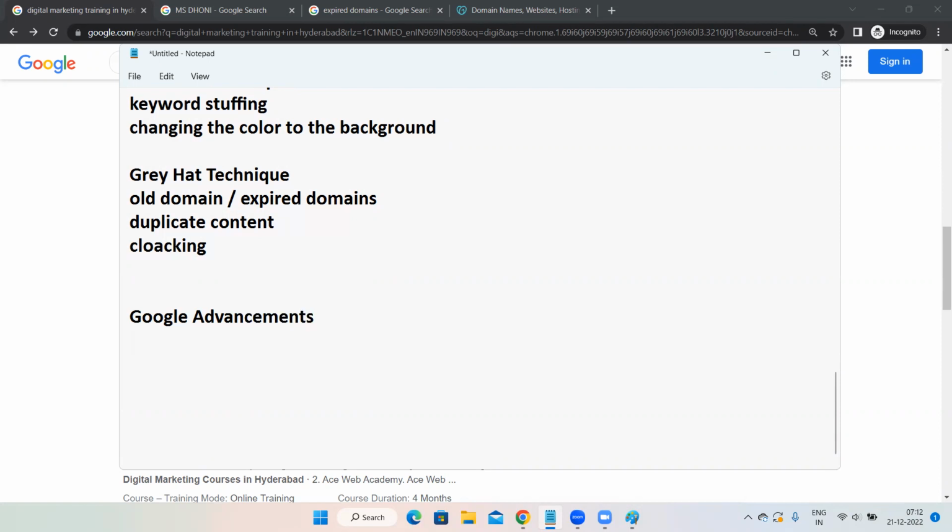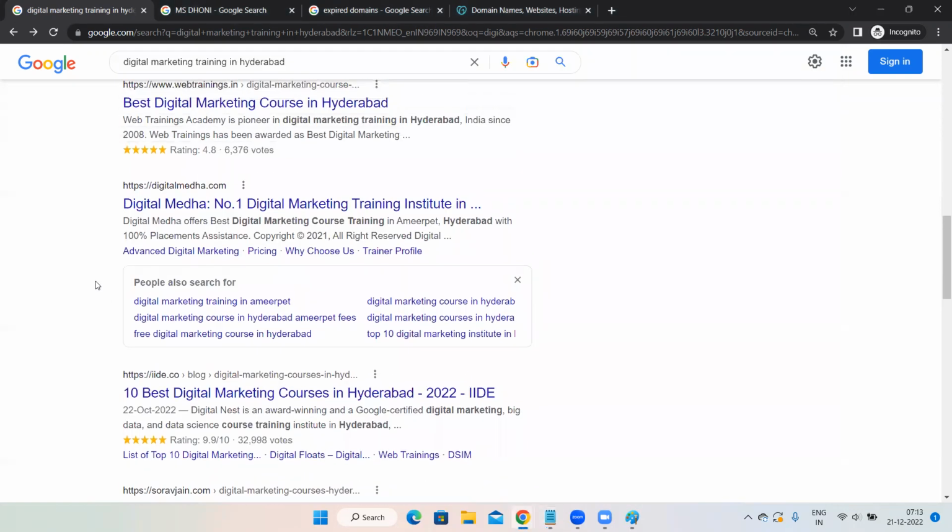The first Google update or advancement is Panda. What exactly is a Panda advancement? In case you perform black hat or gray hat techniques, there is a software called Panda. It is a Google software named Panda. That software is going to hit your site. What is the meaning of hitting the site? Hitting the site in the sense, if you're continuously performing black hat and gray hat techniques, there is a chance that your website rankings might reduce.